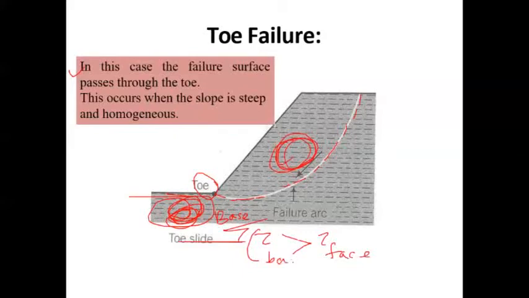So the shear strength at the base portion is relatively more compared to the shear strength at the face portion. That is why the arc passes through this particular portion, that is the toe portion.